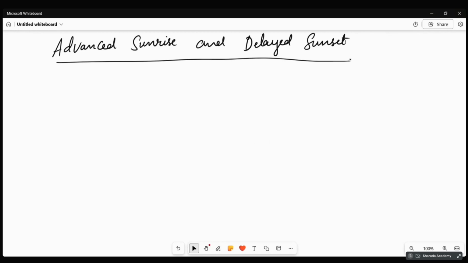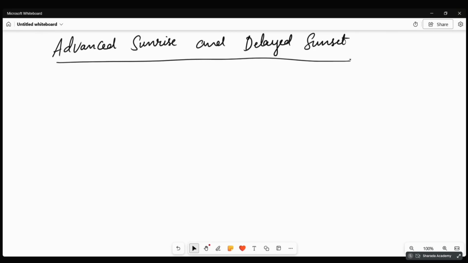Then the sunset is delayed. Yes, the sun appears higher than it actually is. For us it appears a little higher than its actual position. So even when the sunset would have been done, it still appears to be in a higher position.